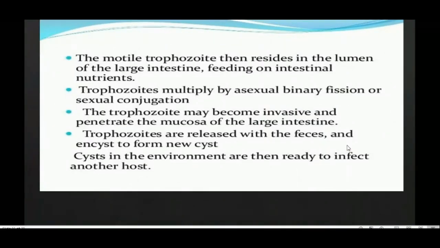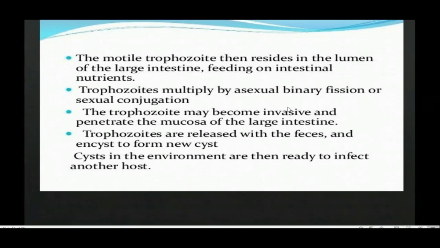Okay, so the mode of multiplication we have already seen: binary fission and conjugation, through which the organisms will multiply. And one important thing is that the trophozoites will become invasive. They are able to invade the intestine. If it is in the pig, they will not be able to invade. Why? Because the pig eats a lot of starchy food, so automatically the organism will not cause any ulcer or anything.